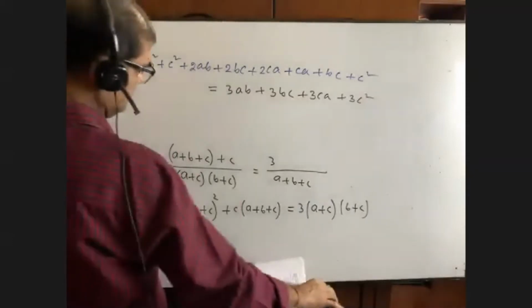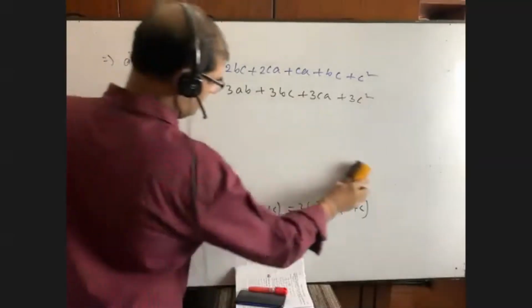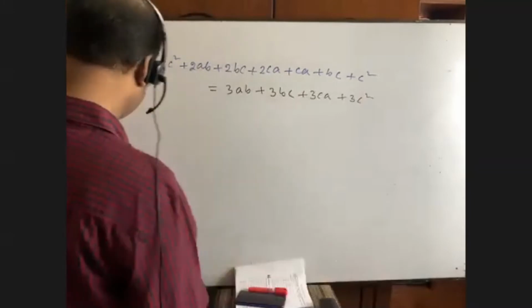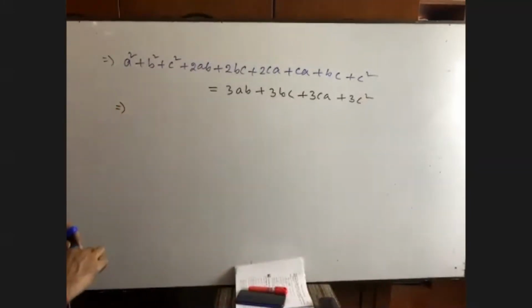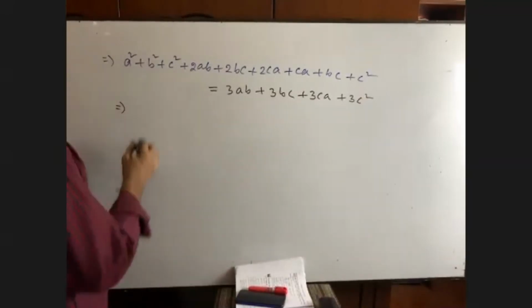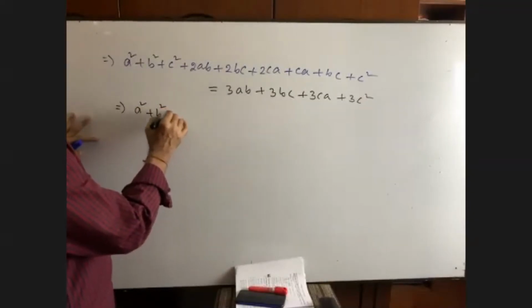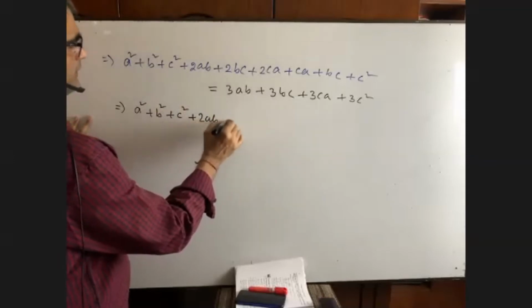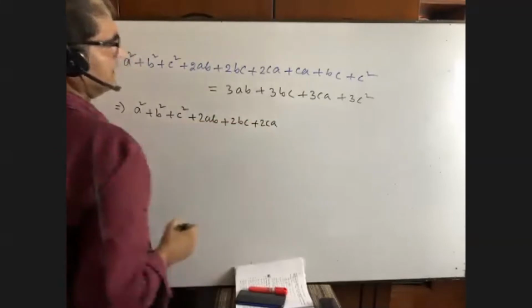What I have done, I have used here a plus b plus c whole square formula, and I have multiplied in the right hand side. Nothing else I did. Okay. Now we bring all to the left hand side, or you can calculate like this. That is a square plus b square plus c square plus 2ab, 2bc, 2ca.